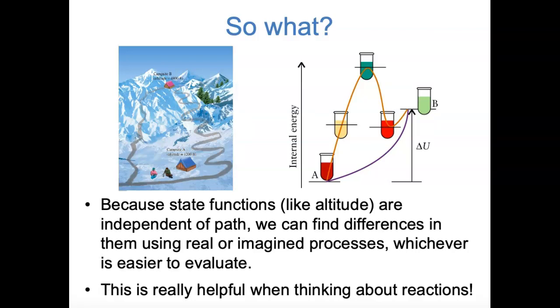But for something like internal energy, which we know is a state function, we don't actually need to know the real reaction pathway. But we can think about whatever reaction pathway makes it easiest for us to think about changes in internal energy. For example, we can do something like take all of the reactant molecules, break all of the bonds so that the molecules are all separate atoms, and then bring all of those separate atoms together into the products. That's not actually what happens during a chemical reaction, but thinking about things that way can make it easier for us to evaluate changes in a state function like internal energy.